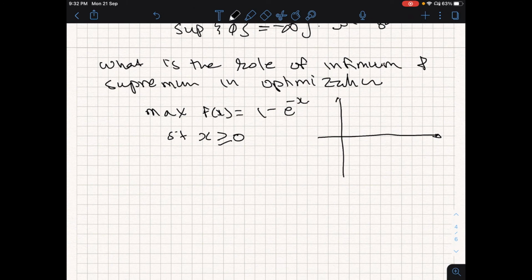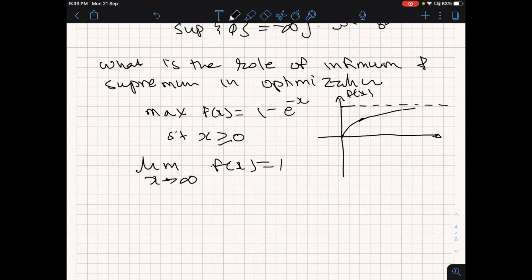If you sketch it up, this function is going to look like this. And where is it trying to go? It is trying to go to 1. In the limit as x extends to infinity, f of x goes to 1.